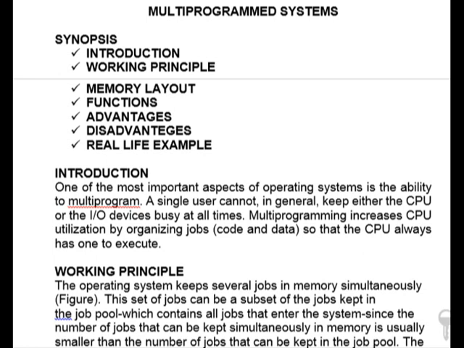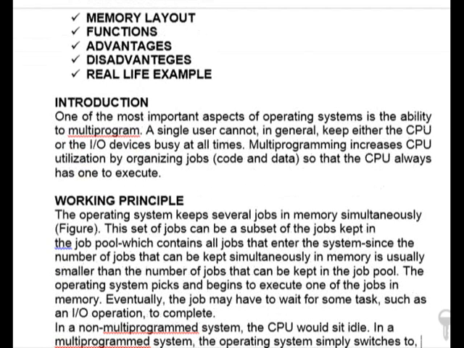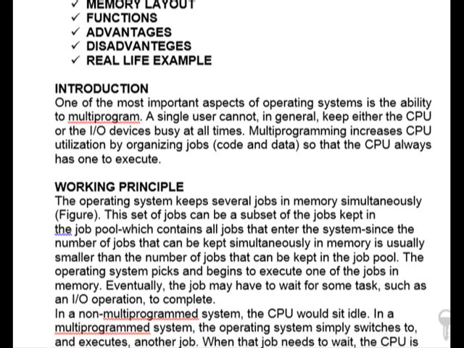Now we will move to the working principle. The operating system keeps several jobs in memory simultaneously. This set of jobs can be a subset of jobs kept in the job pool, which contains all jobs that enter the system, since the number of jobs that can be kept simultaneously in memory is usually smaller than the number of jobs that can be kept in the job pool.